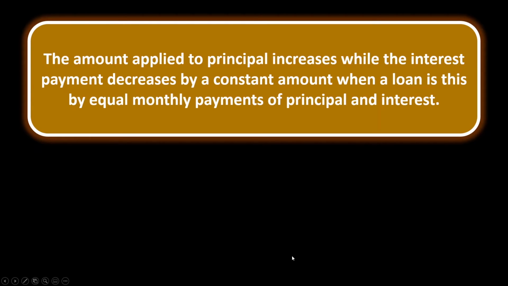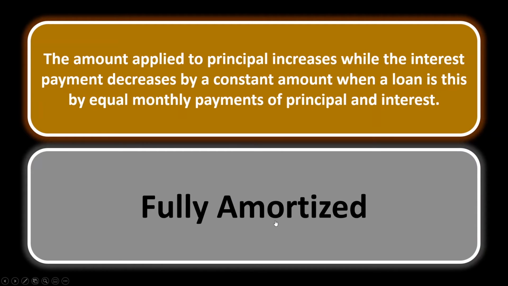Amortization 5. The amount applied to principal increases while the interest payment decreases by a constant amount when a loan is this by equal monthly payments of principal and interest. Well, let's see here. When it's fully amortized.